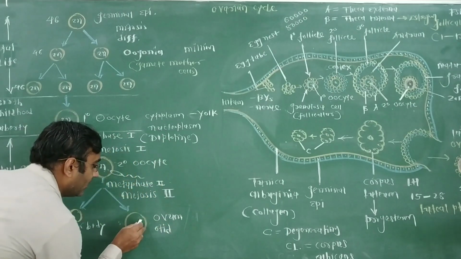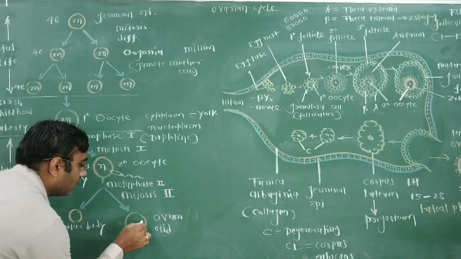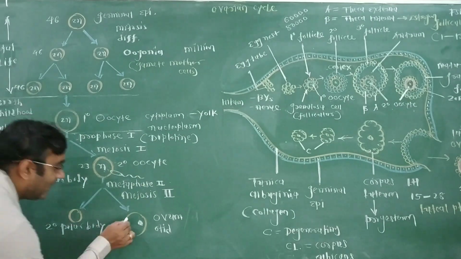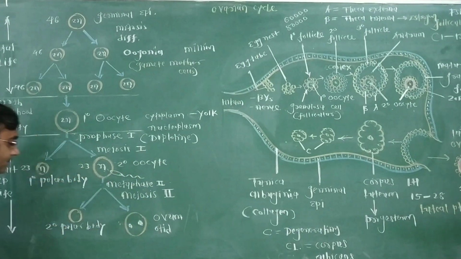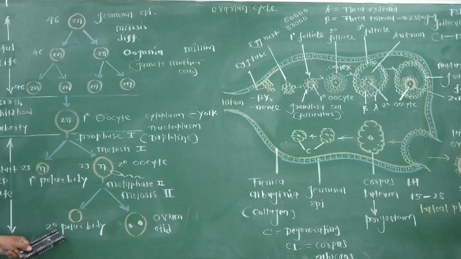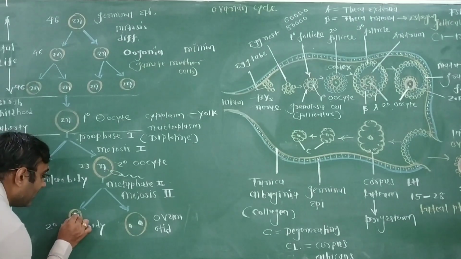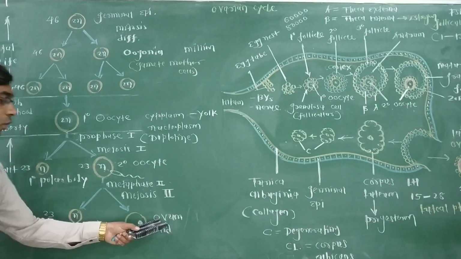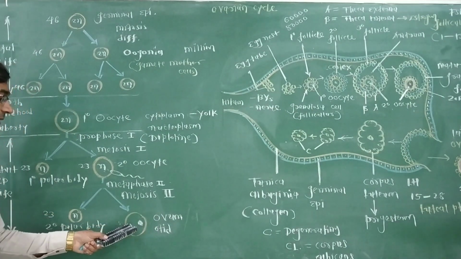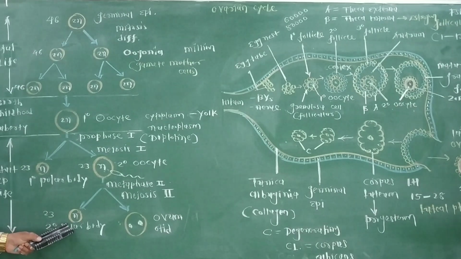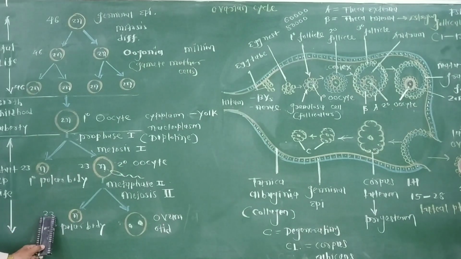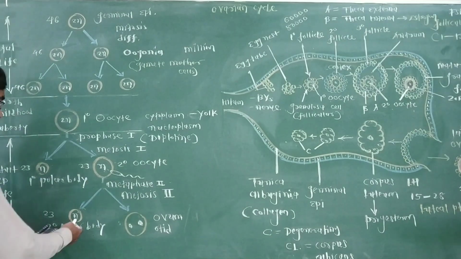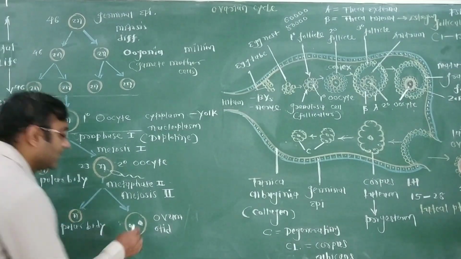This oocyte has the n nucleus of the secondary oocyte and the n nucleus of the sperm. The secondary polar body has n number of chromosomes, 23. So the ovum has n plus n, whereas the secondary polar body has n number of chromosomes. The secondary polar body will degenerate.